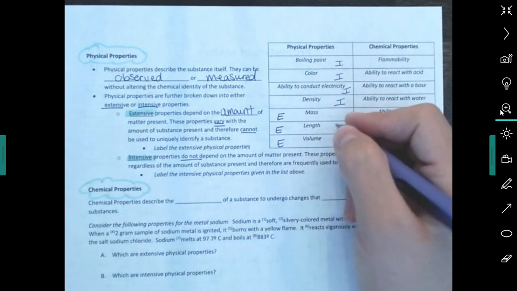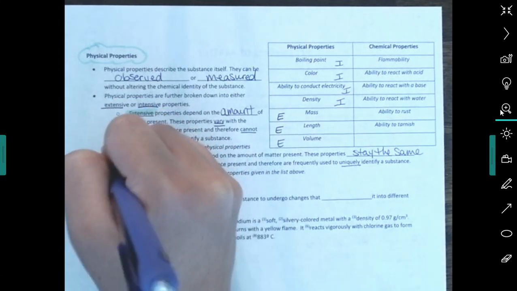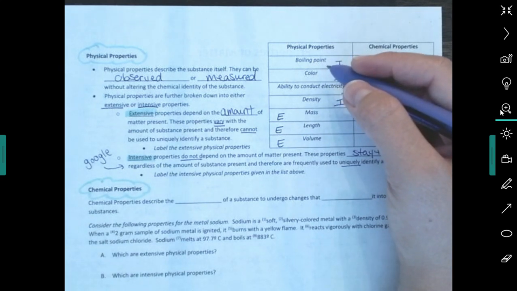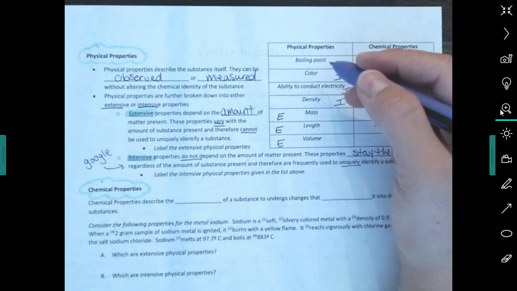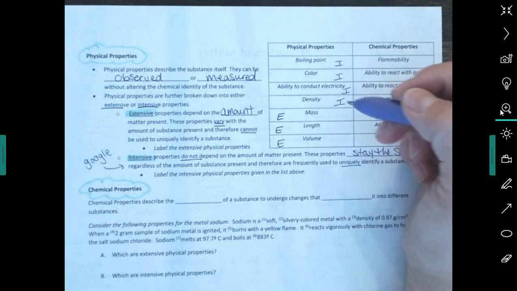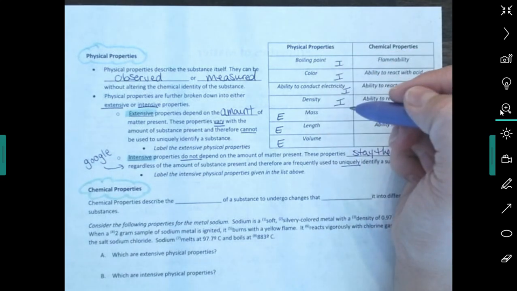So that's something I like to remember with intensive properties: if it's something you can Google, it's intensive. Can I Google, hey, what's the boiling point of isopropyl alcohol? Yeah, I can Google that. Can I Google, hey, what's the color of, I don't know, cobalt? Yeah, I can Google that. So that's an intensive property.